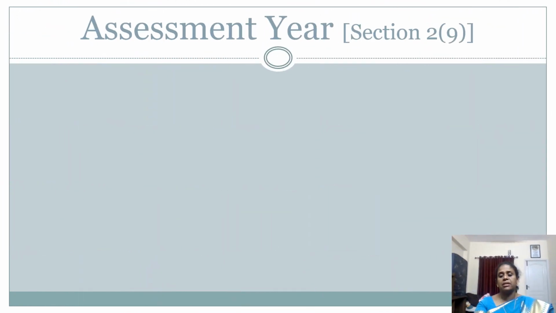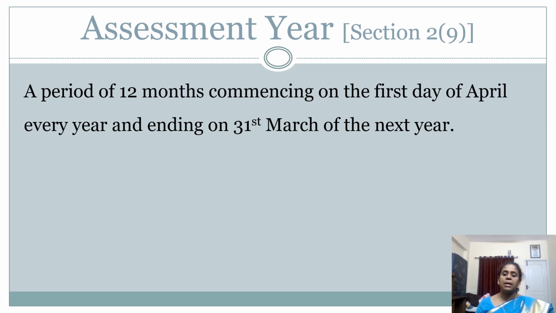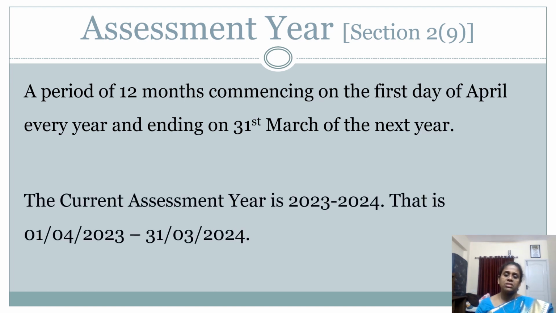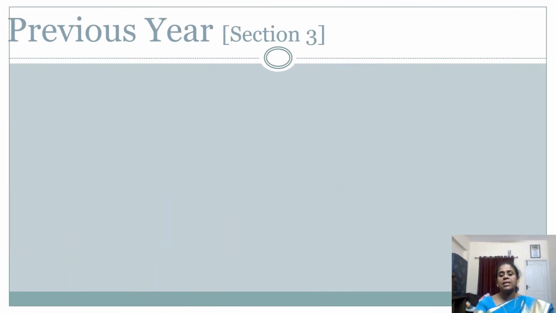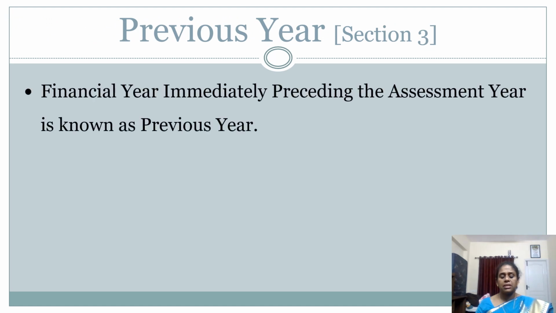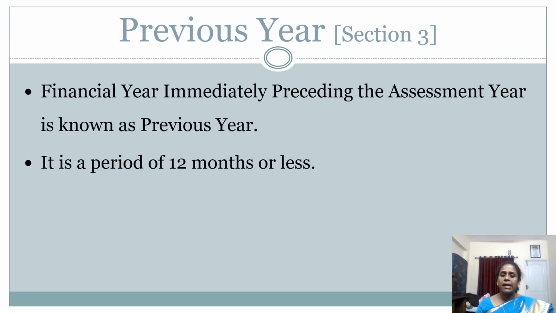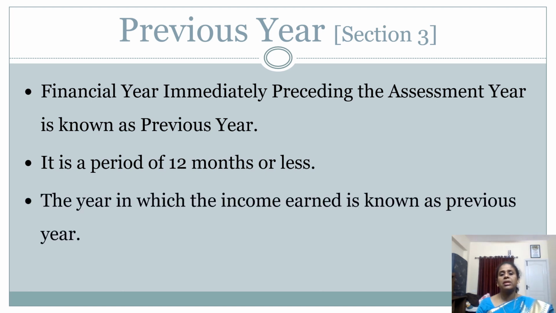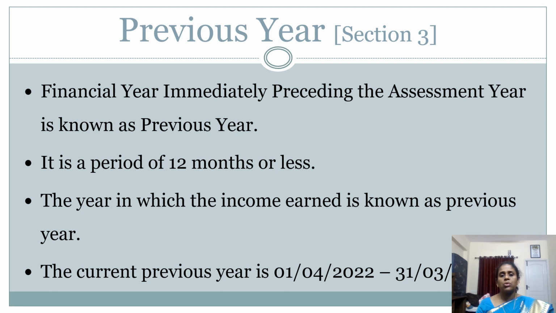Next is assessment year. Assessment year is nothing but a year which starts from April and ends on 31st March. So we are having a current assessment year as April 23 to 31st March 24. And the next is previous year. A previous year is nothing but your financial year, or another way you can call it the preceding year of your assessment year. It means if your assessment year is 23 to 24, that is April to March, your previous year will be 22 to 23, from April to March, which is nothing but your financial year.